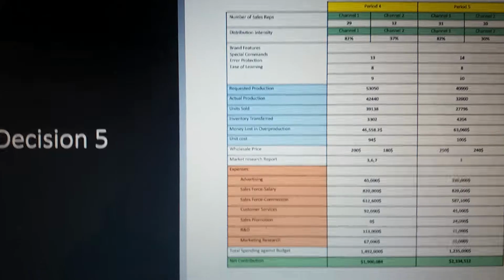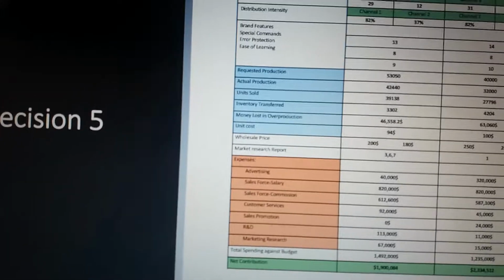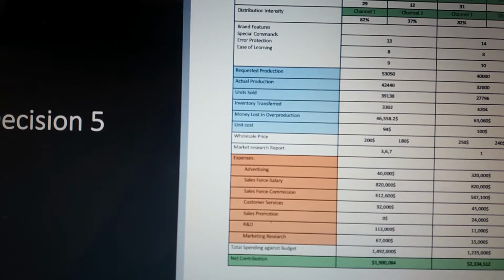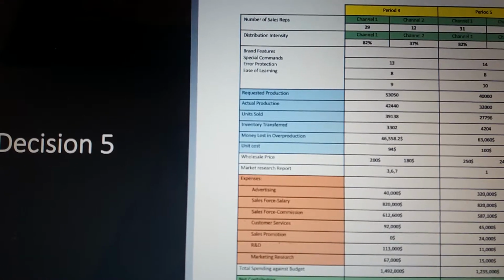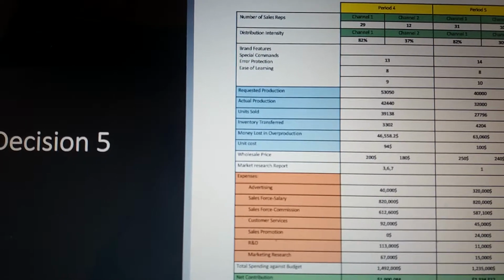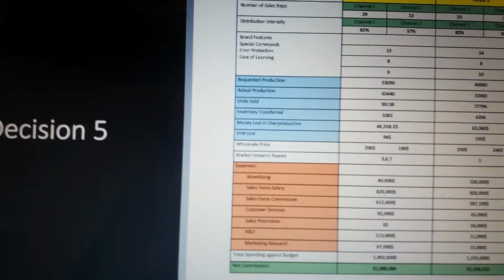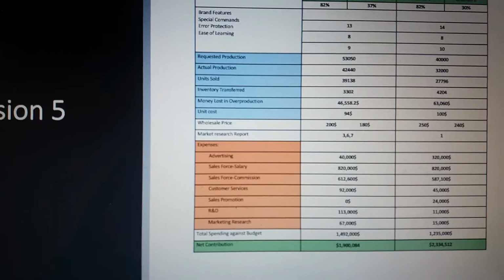In period 5, we're going to correct the mistakes we made in period 4. So we put more people, and we put some no selling time: 10% in channel 1 and 10% in channel 2, because we want them to be more prepared.